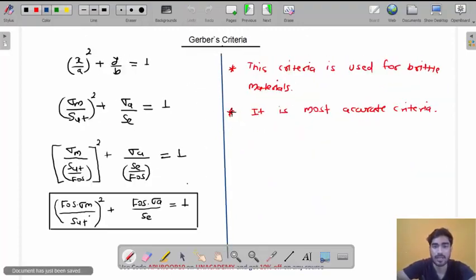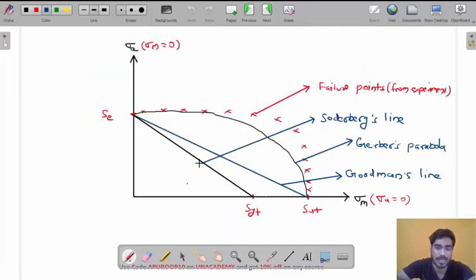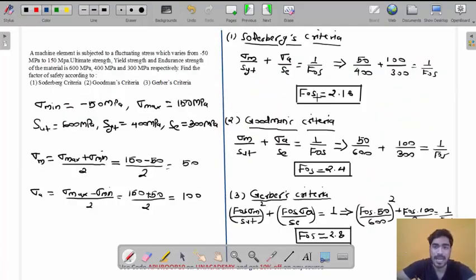Look at this. Soderberg criteria is minimum because the distance from the Soderberg line will be minimum. Then from the Goodman line the distance will be more, and from Gerber it will be maximum. So that's why the factor of safety is minimum in Soderberg, then more in Goodman, and then maximum in Gerber. Do you understand how you can relate these values with the graph? Very good, my friend.